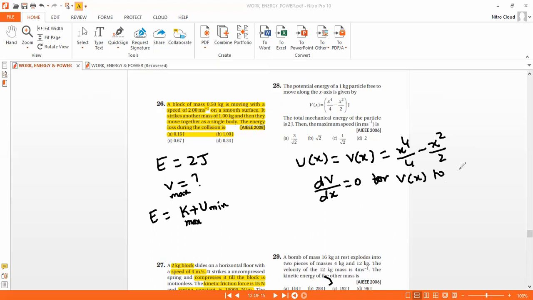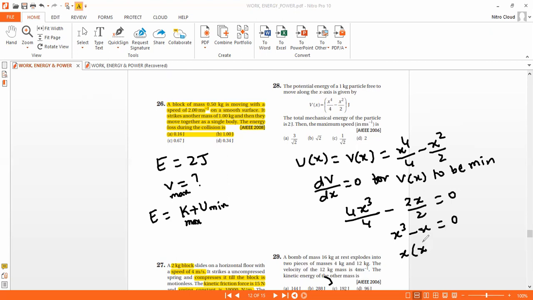So dV/dx means 4x cube by 4 minus 2x by 2 equals 0. That is x cube minus x equals 0. So x(x square minus 1).